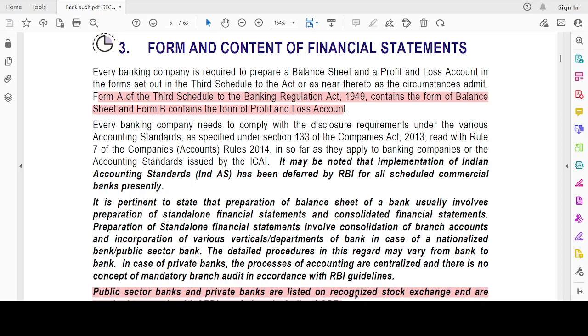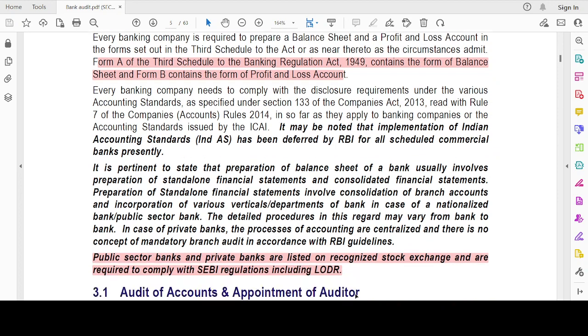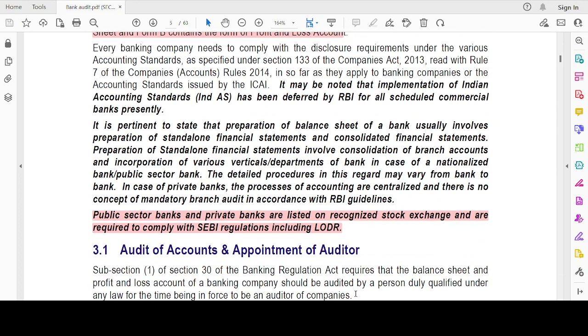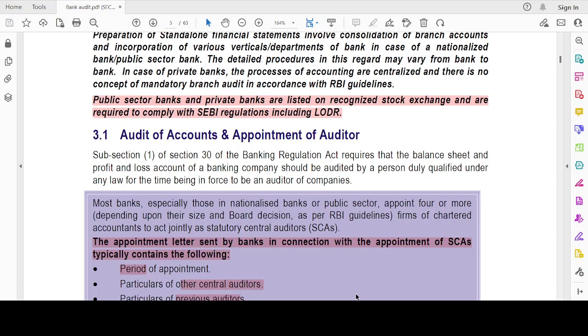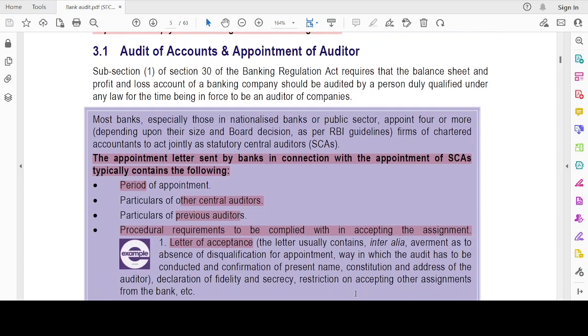So Form A sets out the balance sheet format, while Form B sets out the profit and loss account format. And this is currently not applicable to the banks. Then public sector banks and private banks are listed. Listed banks are required to follow or comply with what regulations? SEBI regulations.